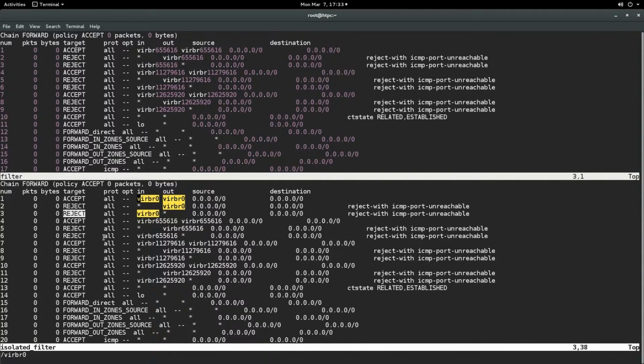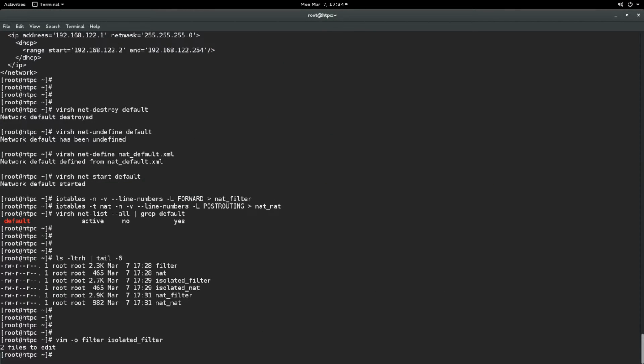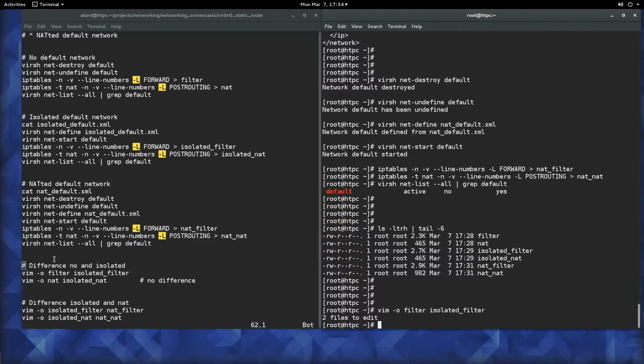So basically what it means is that all the systems that are located in the default network can reach each other via the host system. Okay, so that's the difference between no default network and the isolated network, with the impact on the filter table,